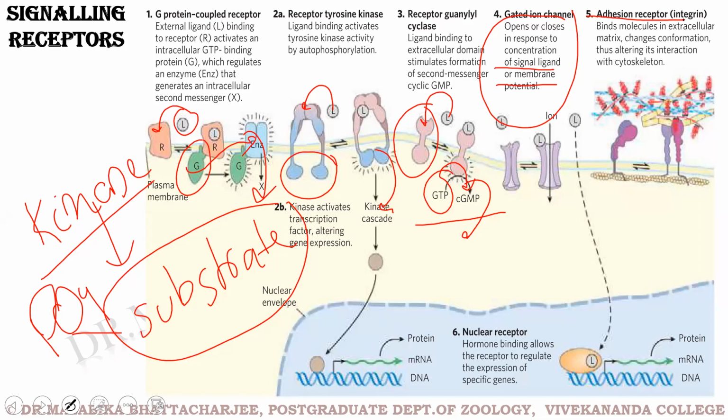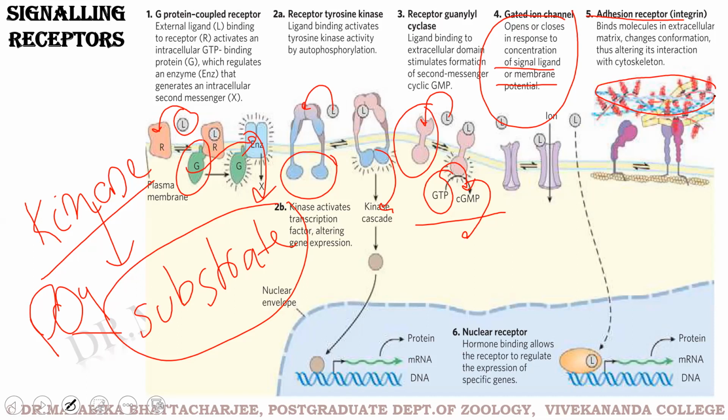Then we have these adhesion receptors. In case of the adhesion receptors, as you can see, these receptors bind to molecules in the extracellular matrix, thus altering their interaction with the cytoskeleton. Integrins illustrate this general type of transduction mechanism.